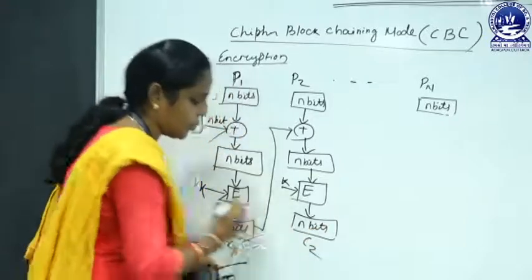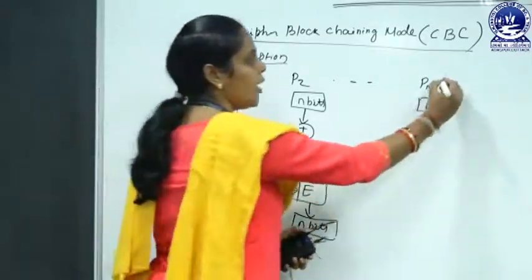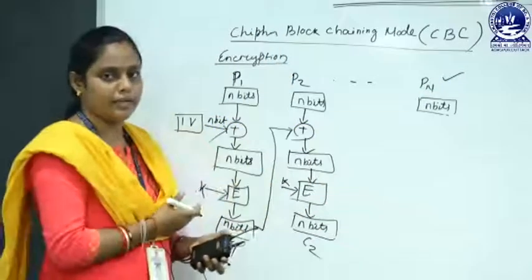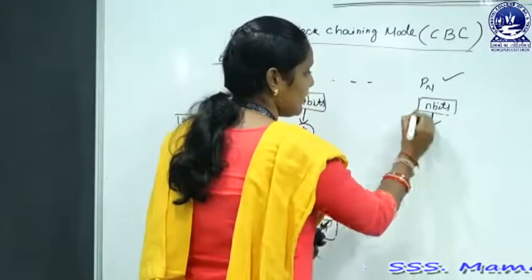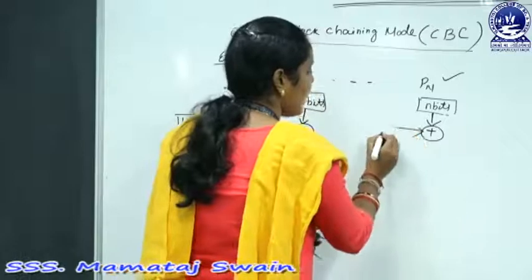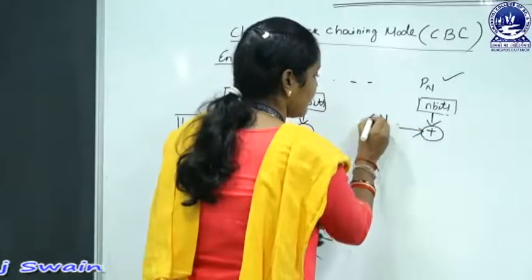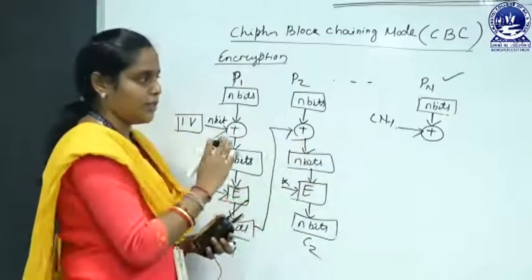that is C2, and this process continues up to the nth block of our plain text. Here for the nth block of our plain text, this n bits is exclusively ORed with the n minus 1 ciphertext, that means the previous block ciphertext.